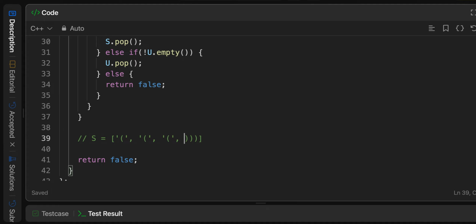Now remember, our stack doesn't actually hold parentheses. It actually stores indices. So it wouldn't look like this. It would look something more like maybe 1, 5, 7, 11. These would be the indices, or indexes, of unmatched open parentheses. Okay, that's what we would have here.